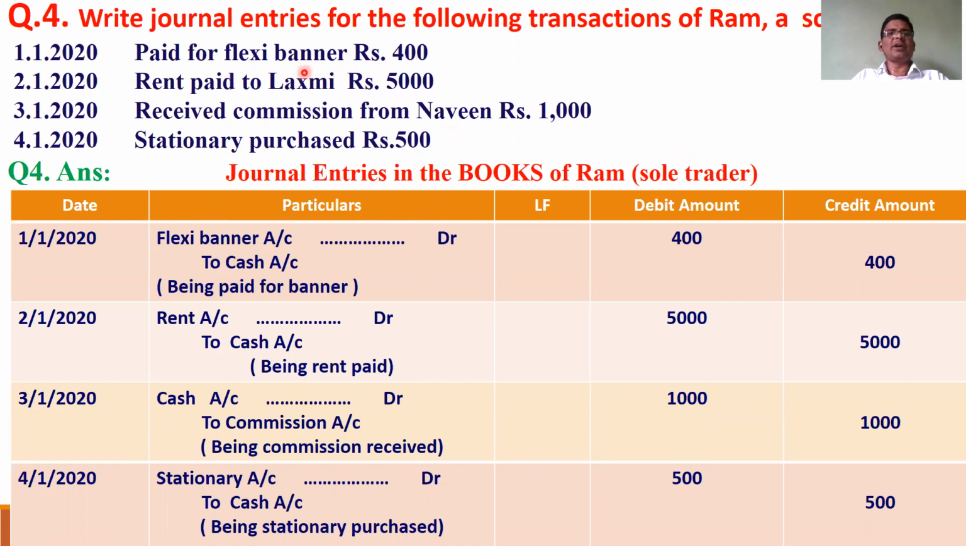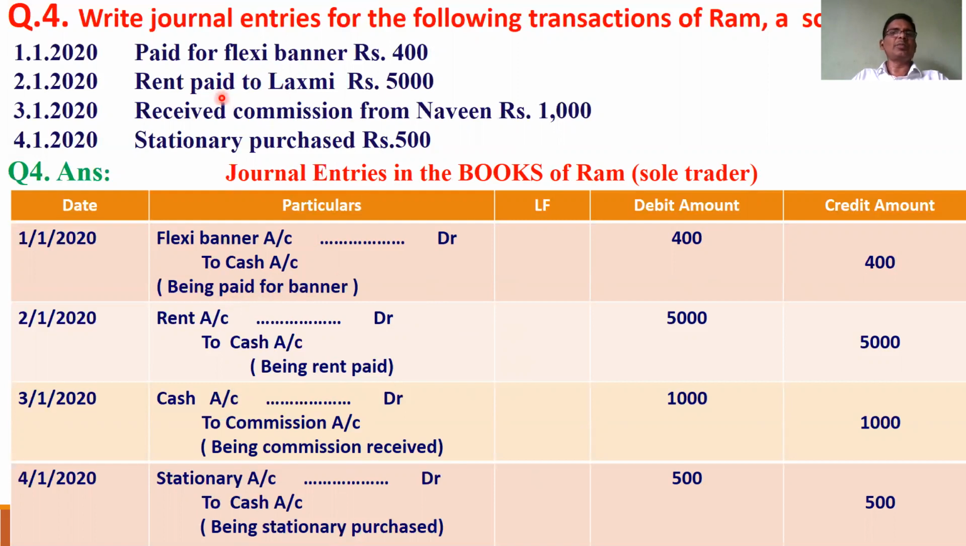Paid for flexi banner, that means we made a flexi banner, that is expenditure. Flexi banner account is debited and cash is going out, cash account is credited. Flexi banner account to cash account, being paid for banner.